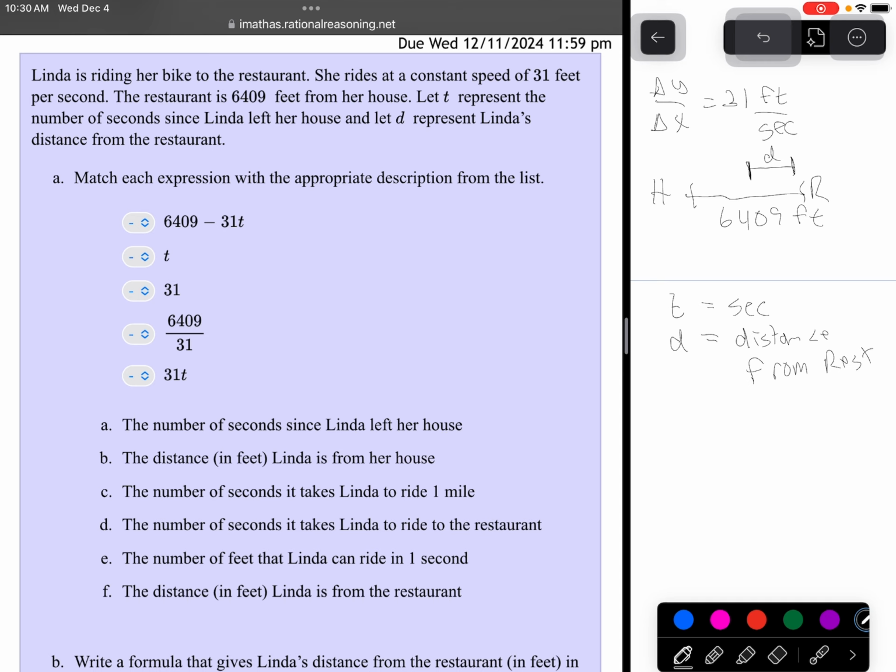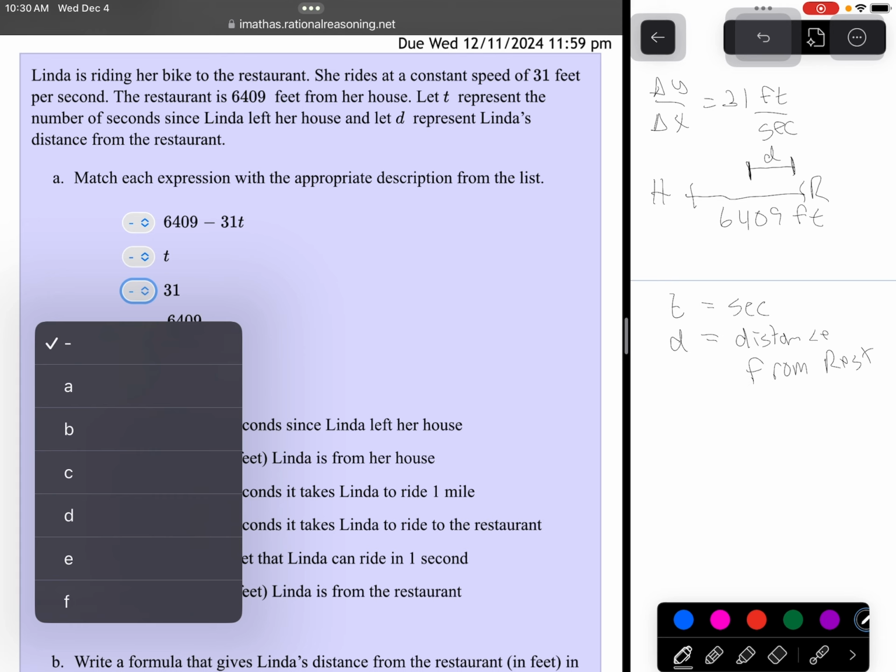Okay. So let's think about what we know from what I've written down. It's 31 feet per second. So the 31 represents how many feet she travels in 1 second. So that would be E. So we know that that was our feet per second.